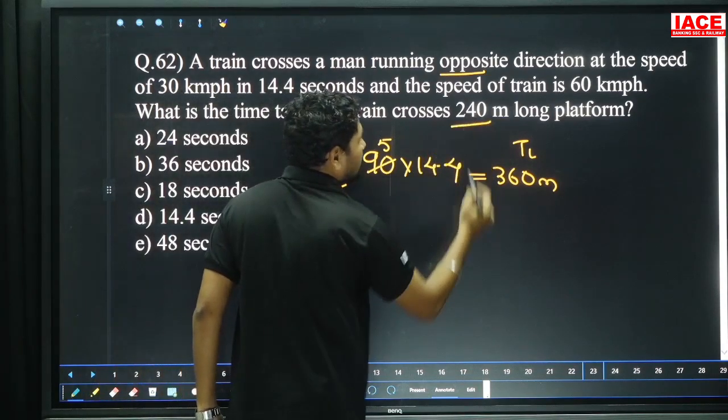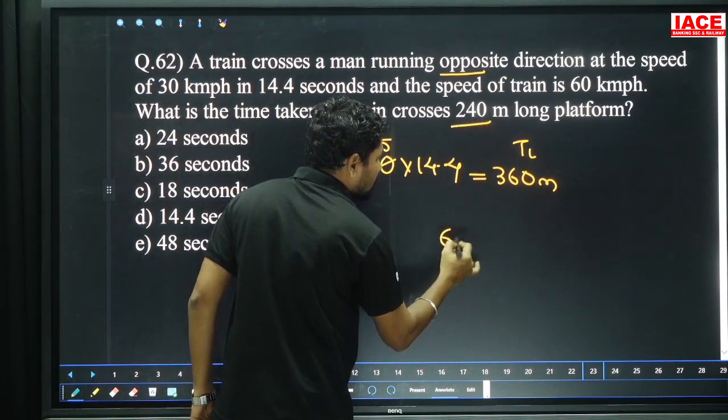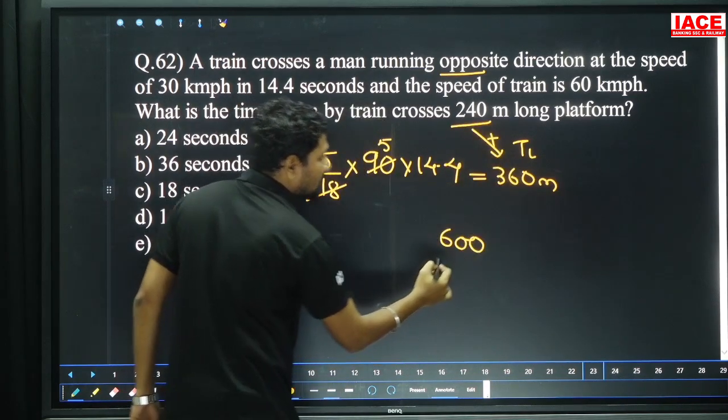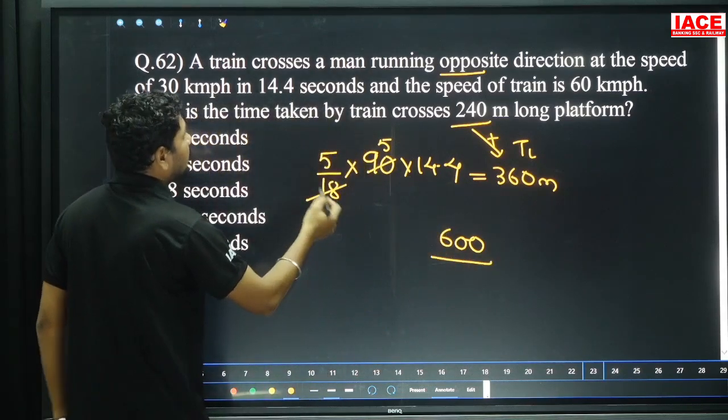Platform length is how many meters? 240. Then overall is 600. Look at 360 plus 240, how many meters? 600 meters. 600 meters is crossed by the train only.